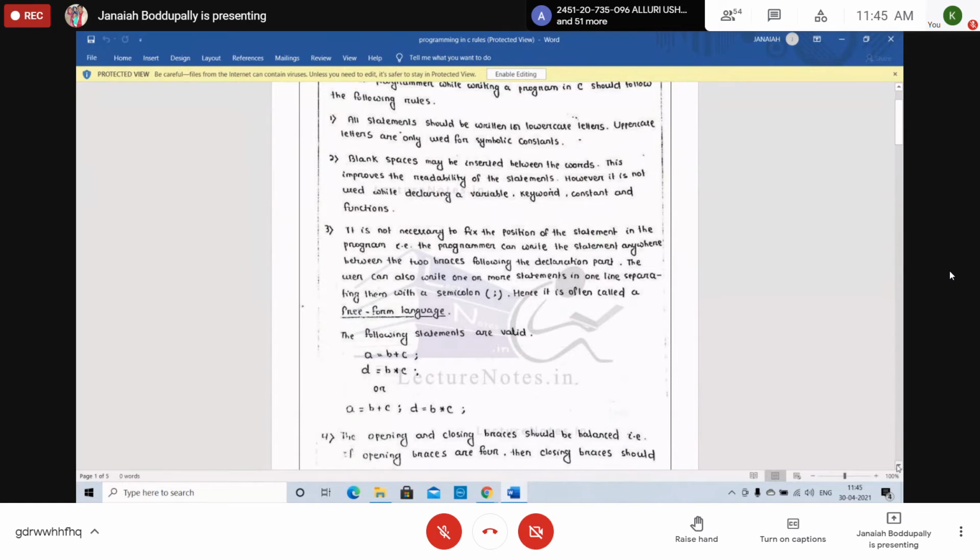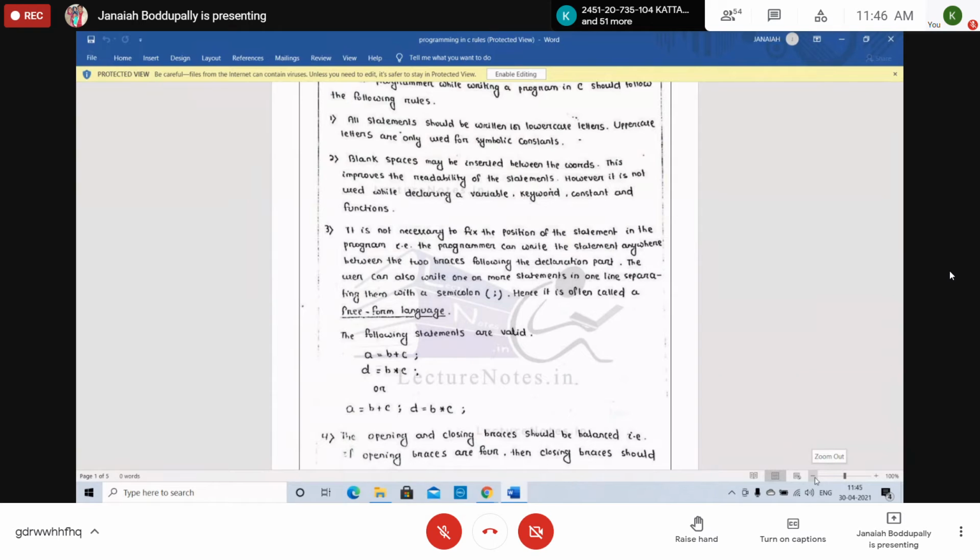That should be done, but a programmer can write the statement anywhere between the two braces following the declaration part, right? And the user can also write one or more statements in one line, separating them with the semicolon. We use the semicolon at the end of statements. But which statements require a semicolon and which do not is also very important. Whenever you write assignment statements, it is compulsory. Scanf, printf, declaration of variables, assignment statements, all are followed by a semicolon only. Otherwise, you will get an error.